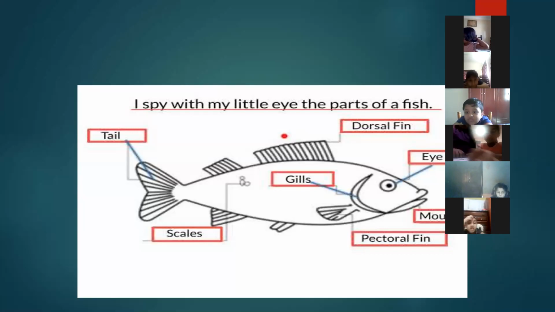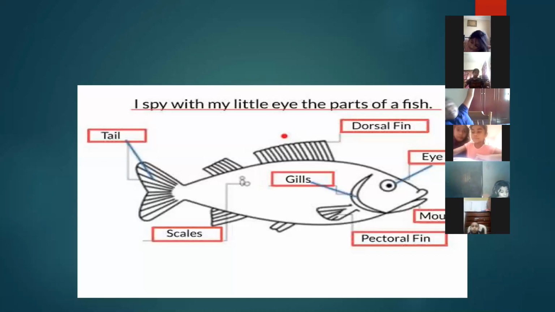Okay, Samia, tell me any two part names that you can see in the picture. This is a picture of a fish and I gave you a nice picture. I defined the different parts of a fish. Now you have to give me any two names. Mouth and tail. Very good. Kazi, tell me two other names.